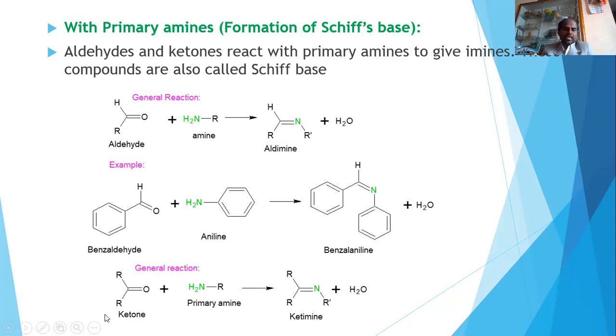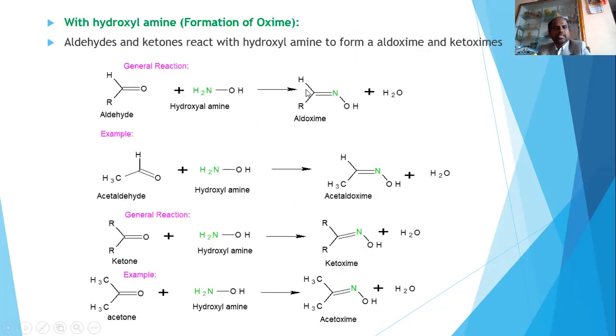If you are taking a general reaction of ketone, this ketone reacts with primary amine giving rise to ketimine. This is the one. For example, instead of CH3, one can take methyl or propyl, ethyl, butyl, something like that. So overall, ketimine is obtained. So overall, aldehydes and ketones react with primary amine, giving rise to imine compounds. These imine compounds are called Schiff bases. With this, I will move to the next slide.